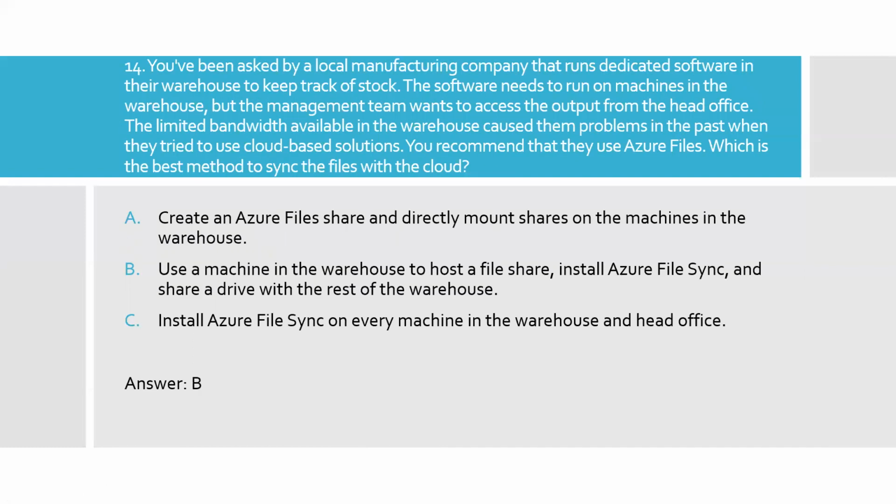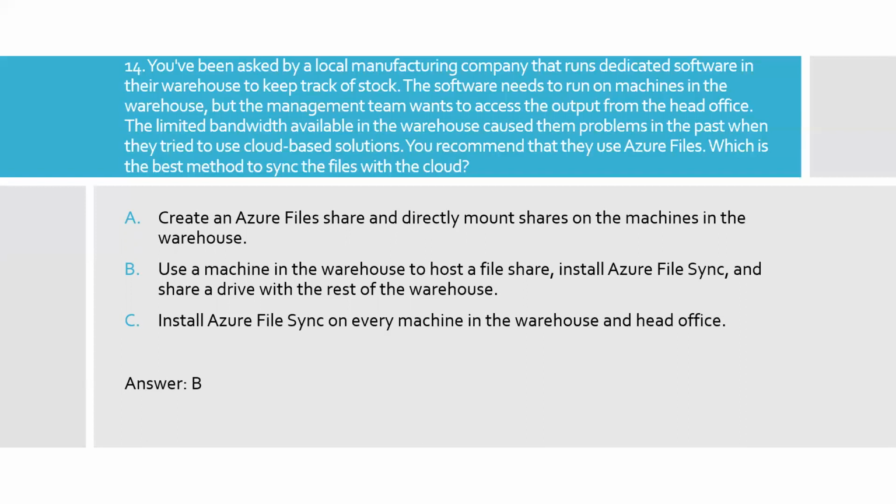Question 14. You have been asked by a local manufacturing company that runs dedicated software in their warehouse to keep track of stock. The software needs to run on machines in the warehouse, but the management team wants to access the output from the head office.